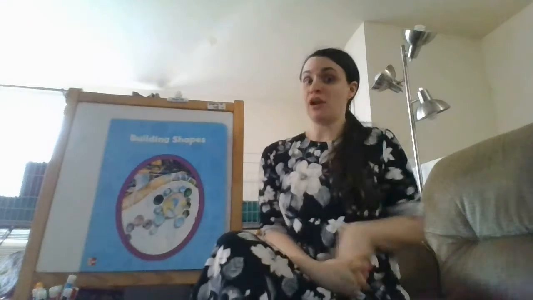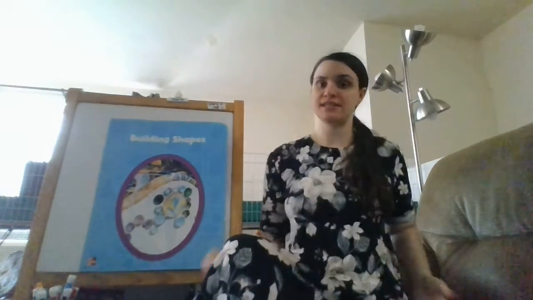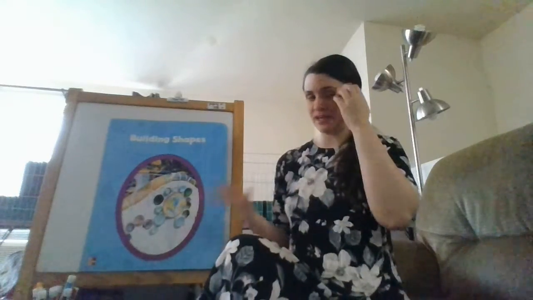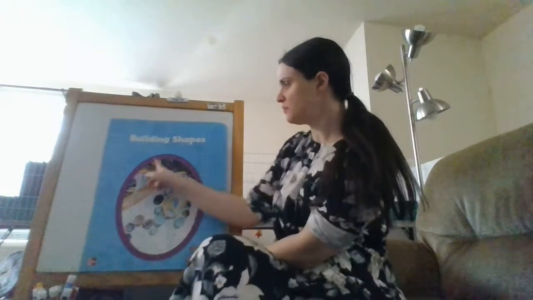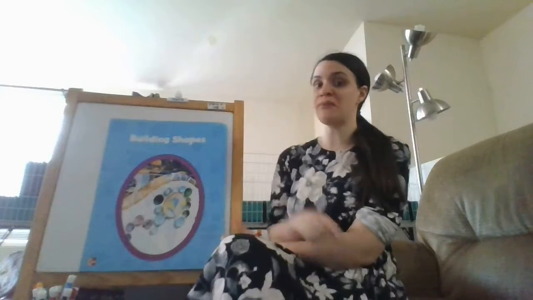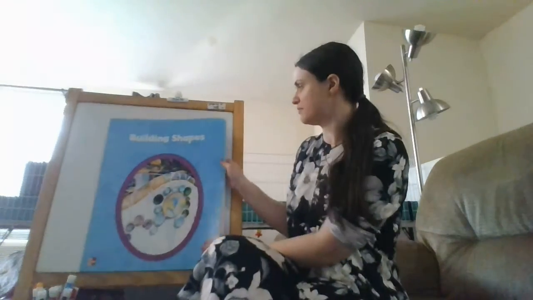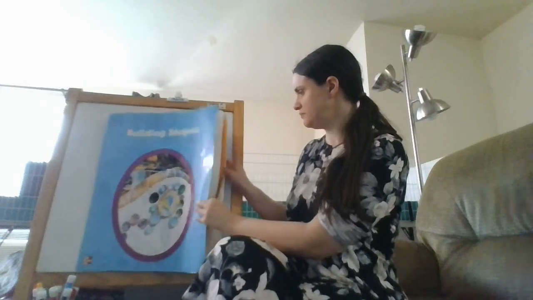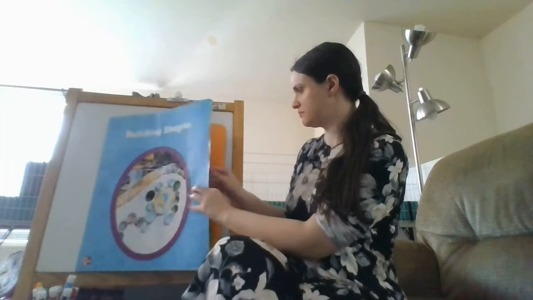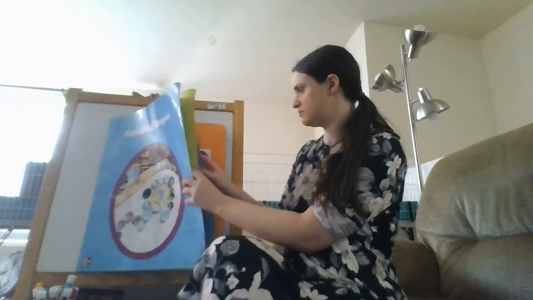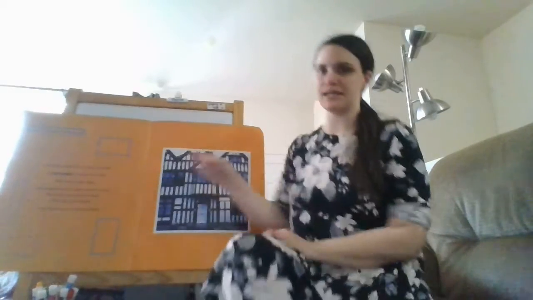Okay, guys, so we're going to read our book, Building Shapes. We've read this before. We're going to read a few pages today, just as a quick refresher, and then we'll read a little bit during the rest of the week. So what shape do we see on the front already? We see an oval, right? And we know it's an oval because it has curved sides. Okay, so our first shape is, what shape is this, guys?